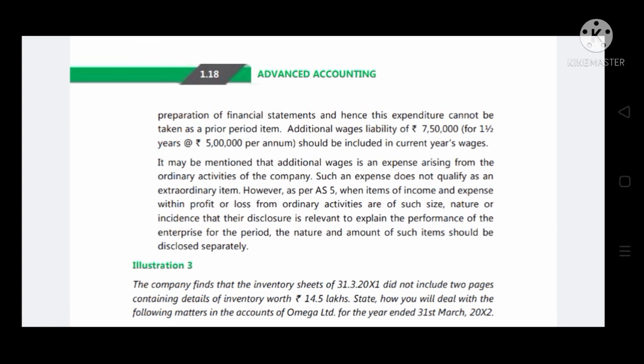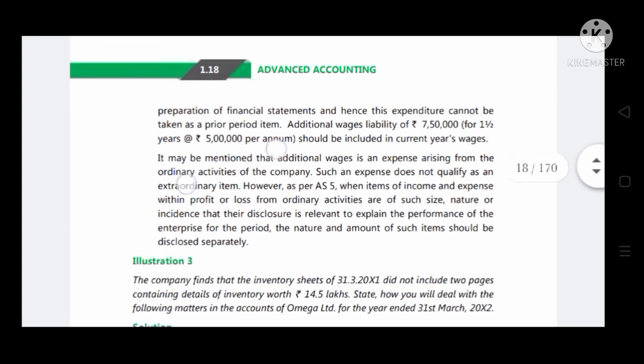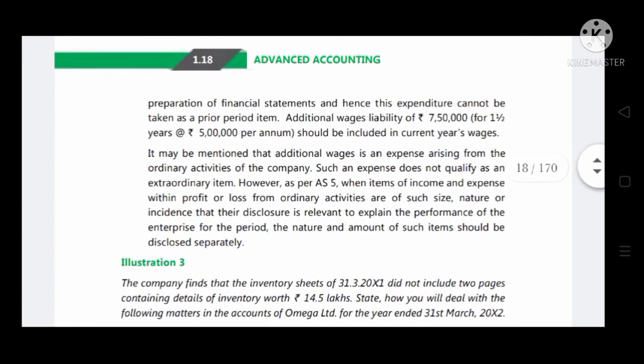It may be mentioned that additional wages is an expense arising from ordinary activities of a company. Such an expense does not qualify as an extraordinary item. However, as per AS5, when items of income within profit or loss from ordinary activities are of such size, nature or performance that the disclosure is relevant to explain the performance of the enterprise for the period, the nature and amount of such items should be disclosed separately.